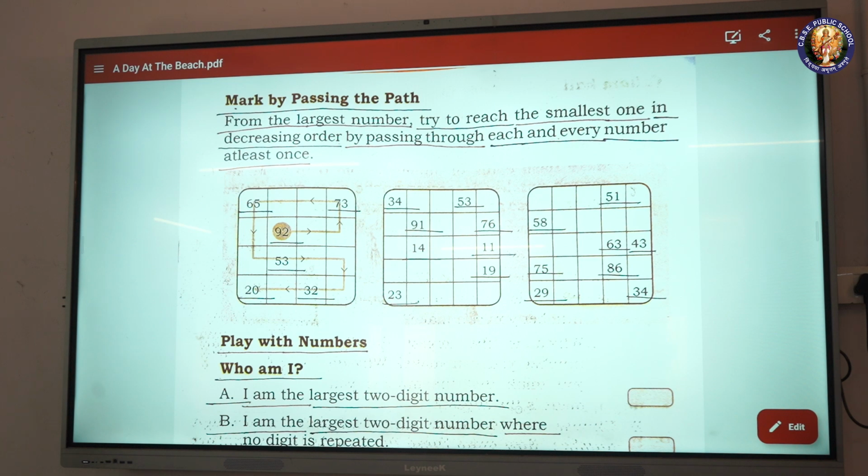34, 53, 91, 76, 14, 11, 19, 23, 51, 58, 63, 43, 75, 86, 29, 34.